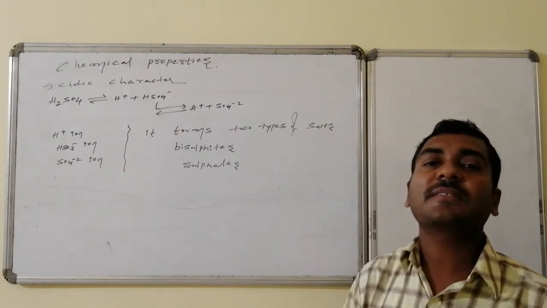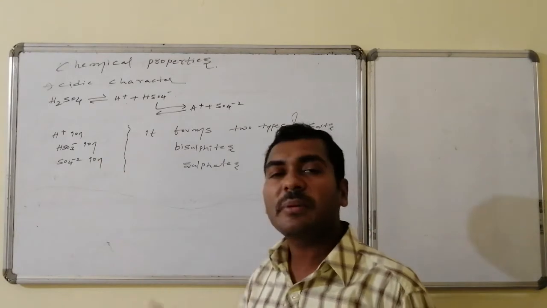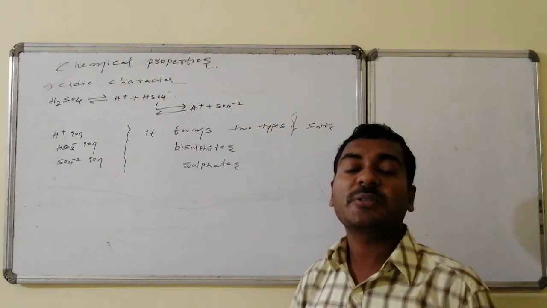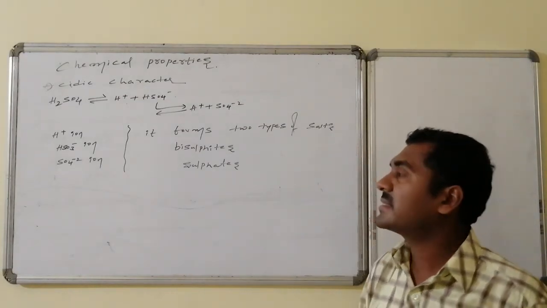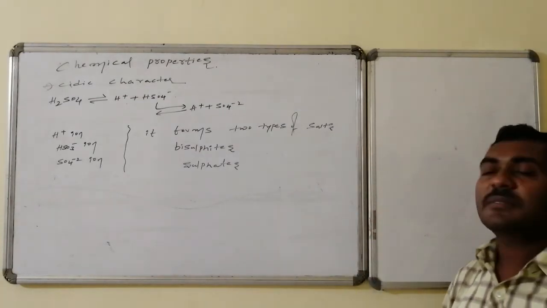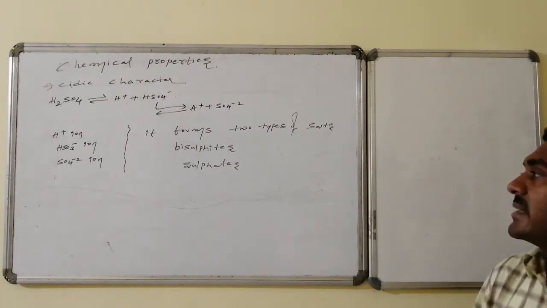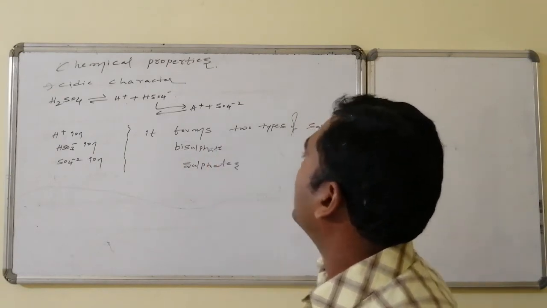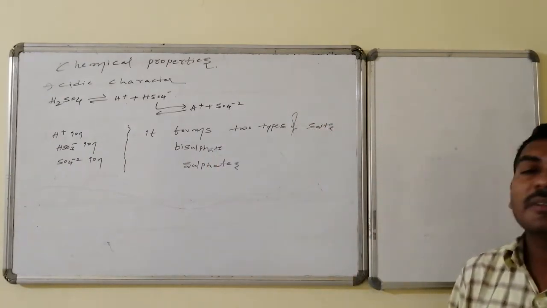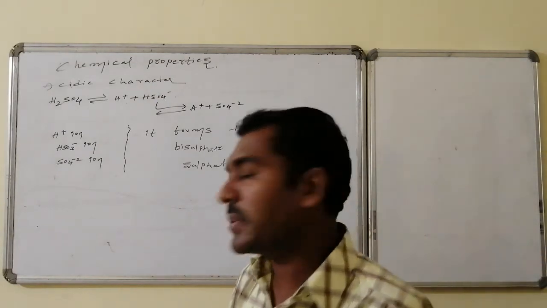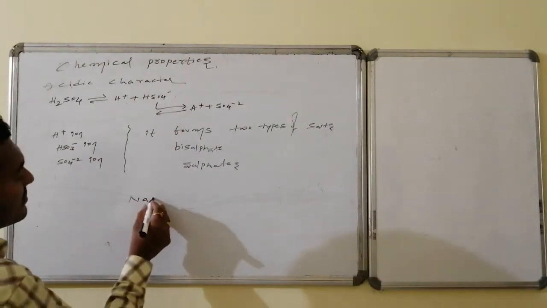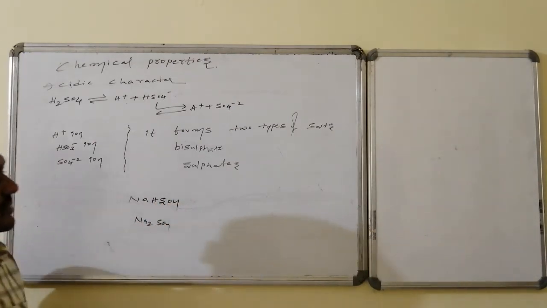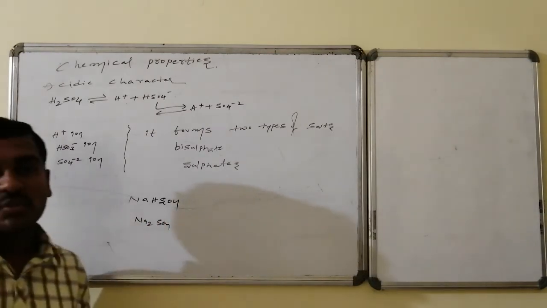It forms the corresponding salts also, that is, suppose sodium followed by bisulfate, sodium bisulfate formation. Similarly, sodium followed by sulfate, Na2SO4, sodium sulfate formation takes place. Thus, it forms two types of salts. One is bisulfates and second one is sulfates. This is not bisulfites, this is bisulfate. Forms bisulfate and also forms sulfates. For example, this is sodium bisulfate and this one is sodium sulfate.